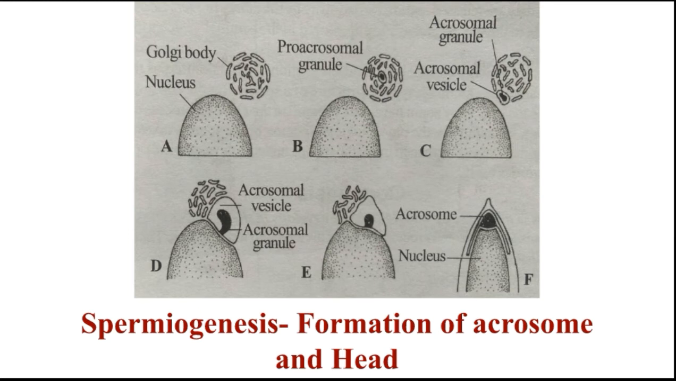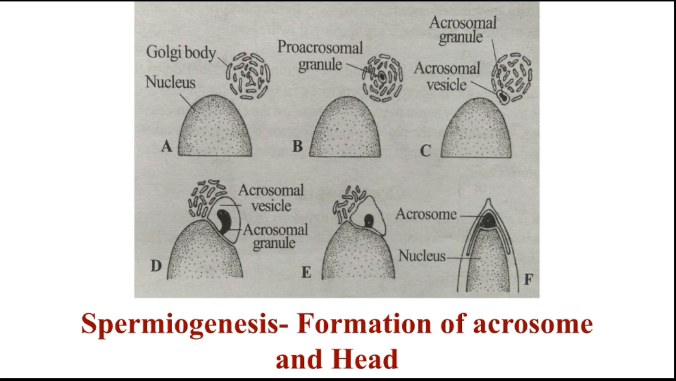The dense body inside the acroblast is called the proacrosomal granule. So the whole of the acroblast spreads over the front part of the nucleus. You have seen here the front part of the nucleus. The proacrosomal granule enlarges to form the acrosomal granule. The acroblast is now called the acrosome, which forms the cap of the sperm.